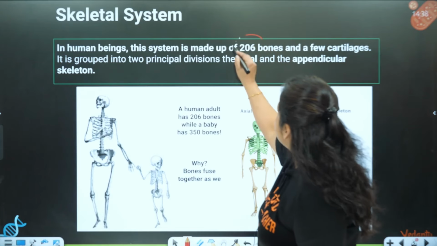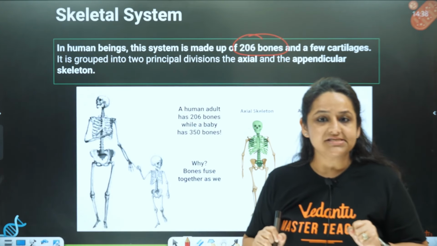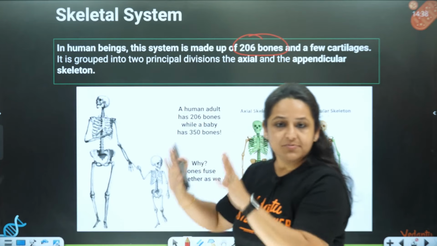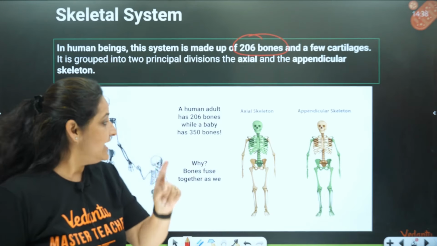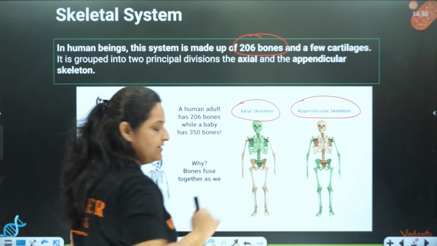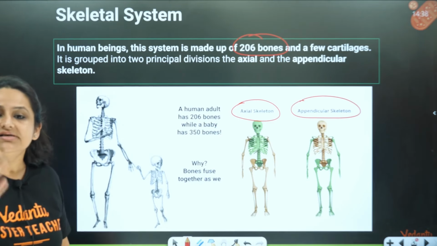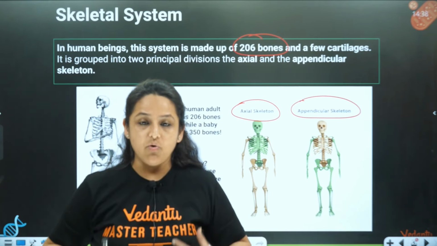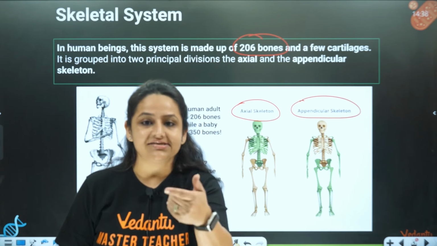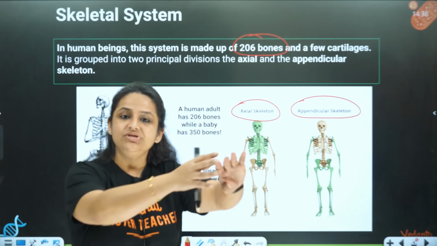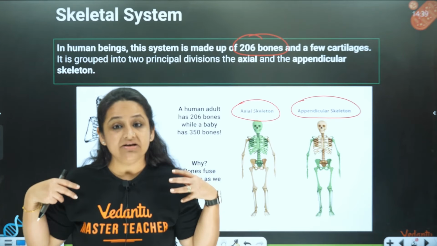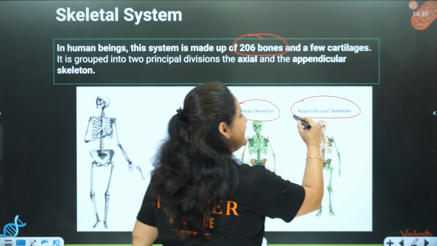As I told you, 206 bones make up the skeletal system. And principally, it is divided into two parts. One is called the axial skeleton and the other is called the appendicular skeleton. Now, what is the axial skeleton? The set of bones which form the axis of the body are called the axial skeleton. And the set of bones which form the other parts apart from the axis, mainly the appendages, form the appendicular skeleton.